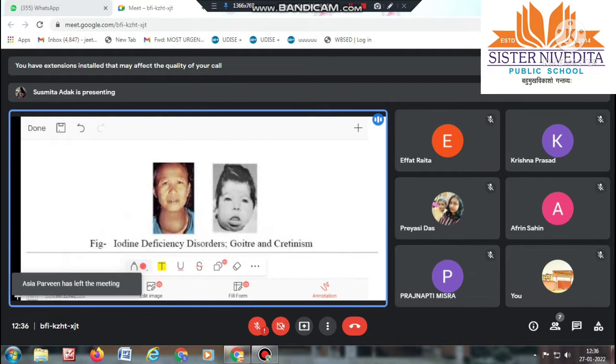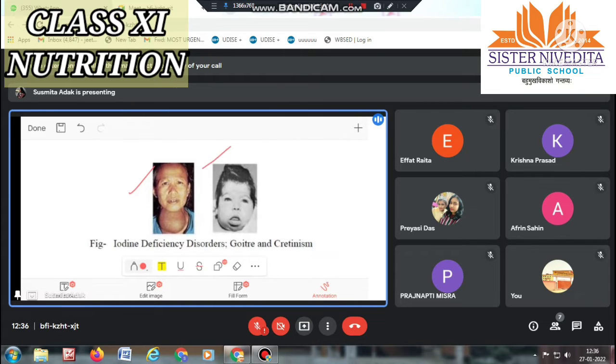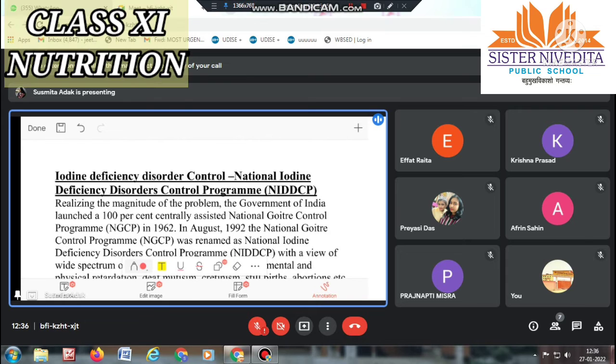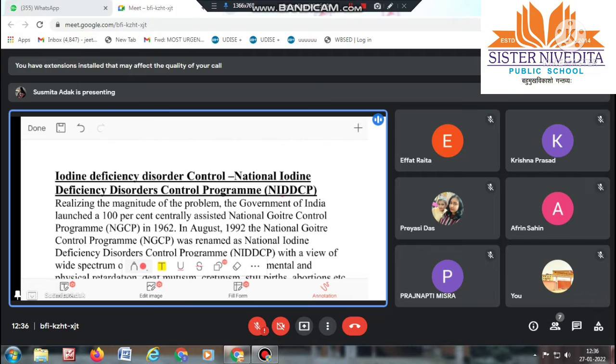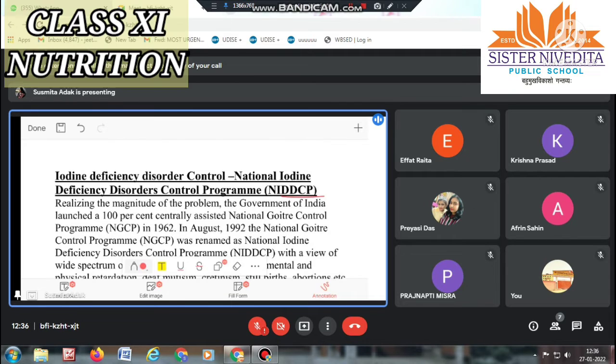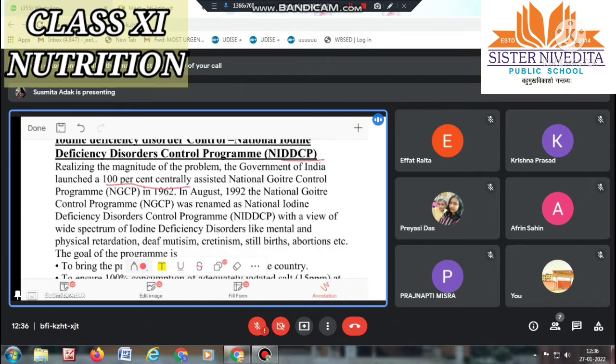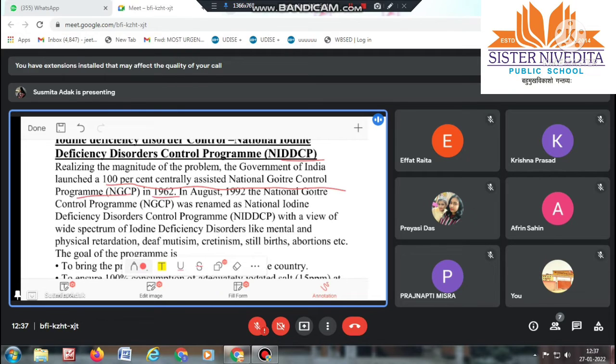See, iodine deficiency diseases like goiter and cretinism are shown here. Now, the National Iodine Deficiency Disorders Control Program, NIDDCP. Realizing the magnitude of the problem, the government of India launched a 100% centrally assisted National Goiter Control Program, NGCP, in 1962.